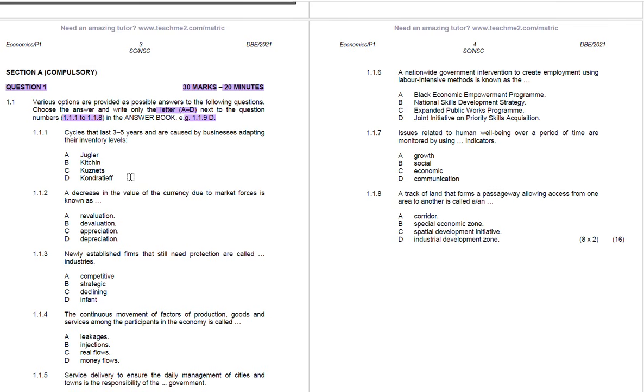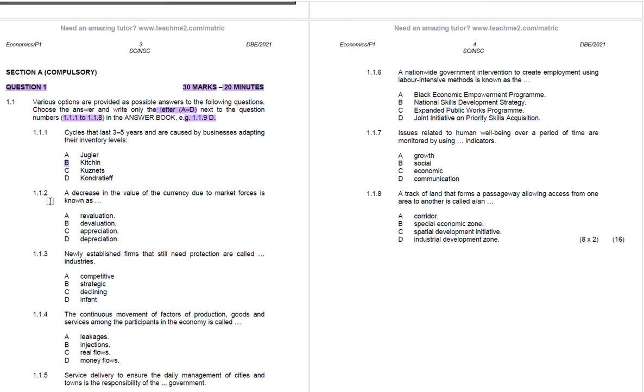Now you need to state which one is the correct answer. A cycle that lasts 2 to 3 years and is caused by businesses adapting their inventory levels is called Kitchin. So the correct answer will be B. You'll say 1.1.1 and the answer is B.